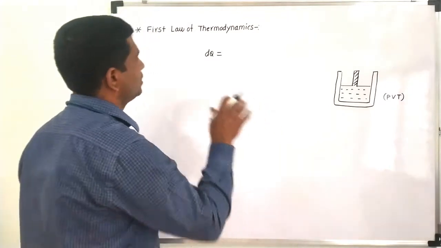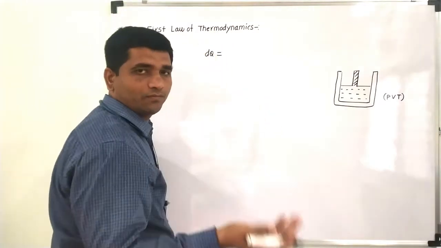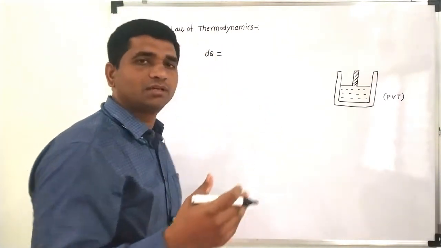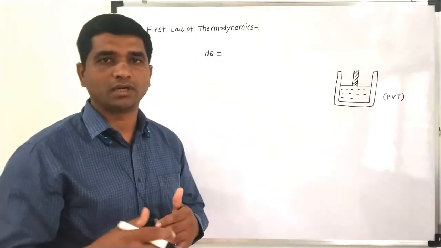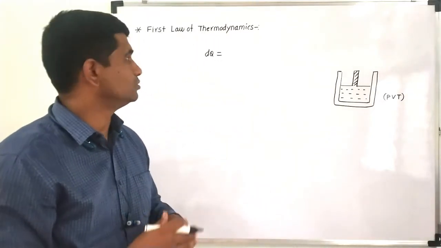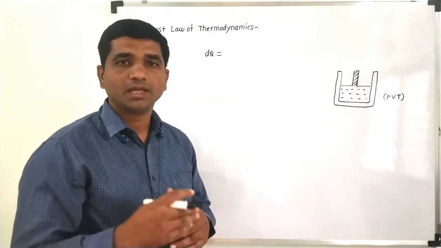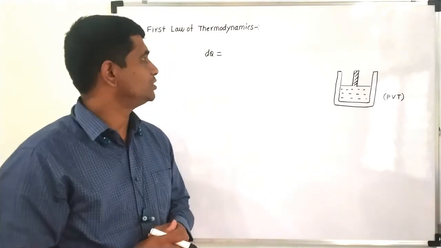That formulation was proposed in the form of the first law of thermodynamics, which is an extension of the law of conservation of energy.